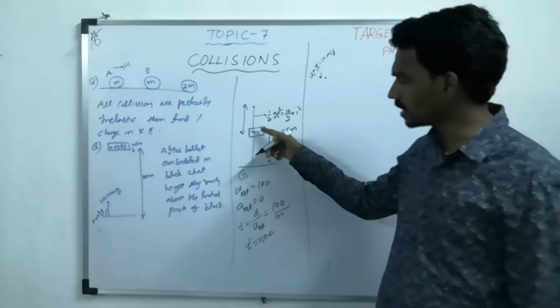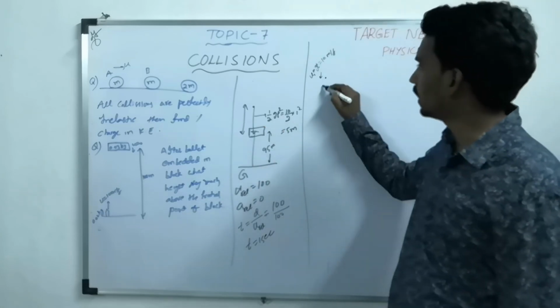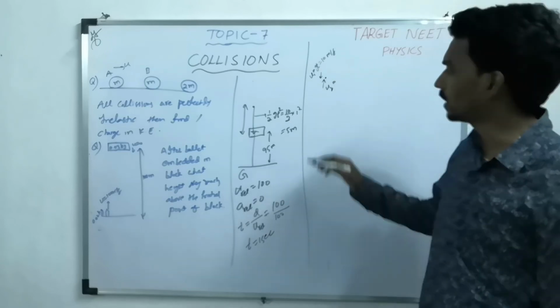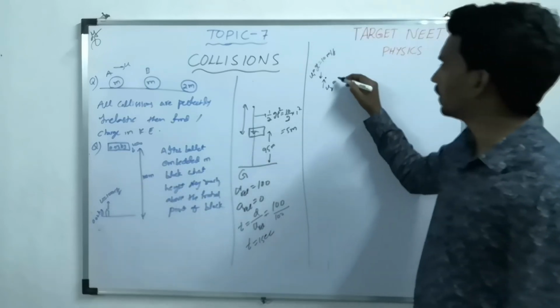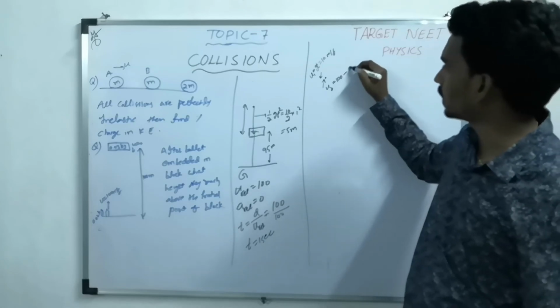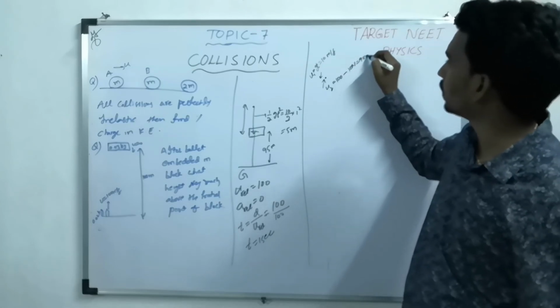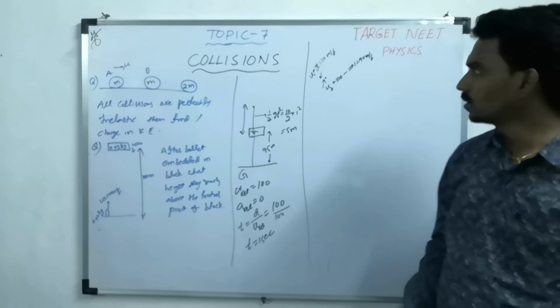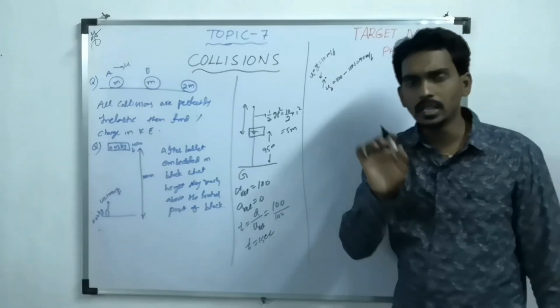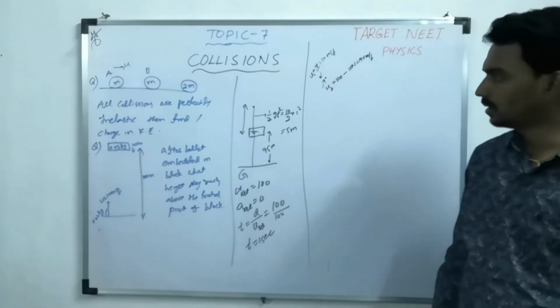What is the velocity just before hitting for the bullet? Let's take that as u2. V equal to u plus at. u is 100, a is minus g because of upward motion, so 100 minus 10 into 1 gives 90 meter per second. So the velocities before hitting each other are 10 meter per second and 90 meter per second.